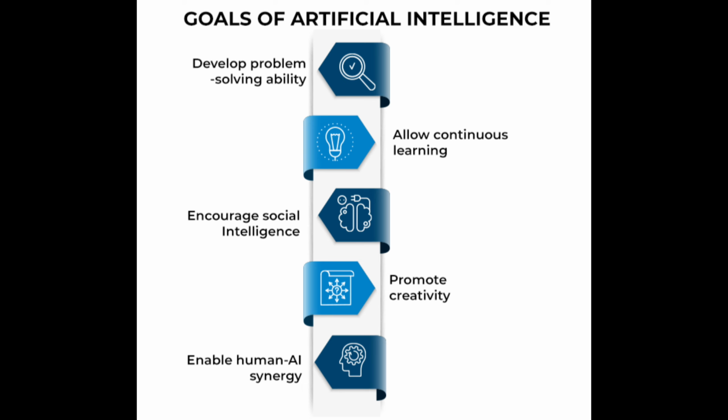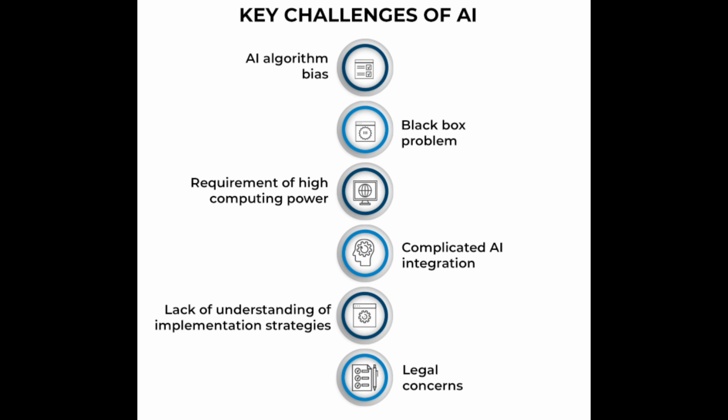Next are the key challenges of AI. We have AI algorithm bias. AI systems should be trained in such a way that they make decisions irrespective of gender, communal, racial, or ethnic factors. Then next comes the black box problem. AI systems are generally like a black box. We have a very rare understanding of how the inner algorithm is working and how it comes to a decision.